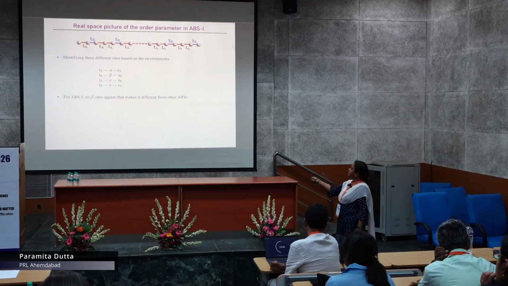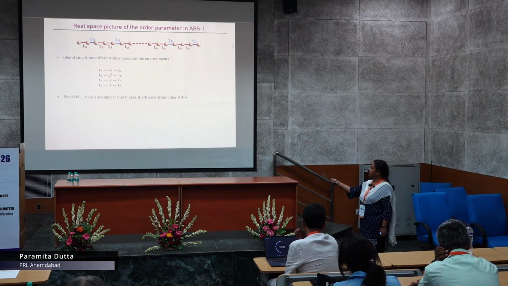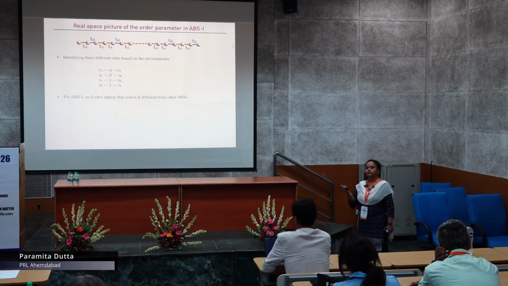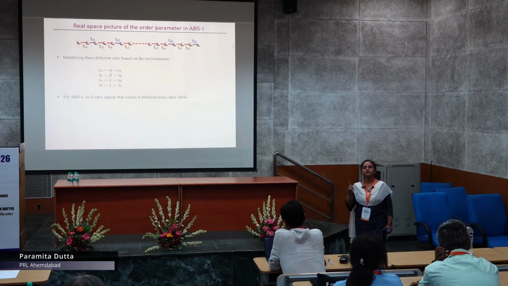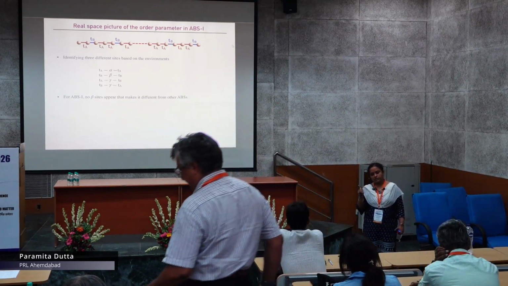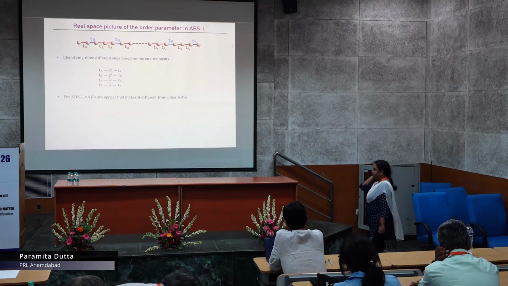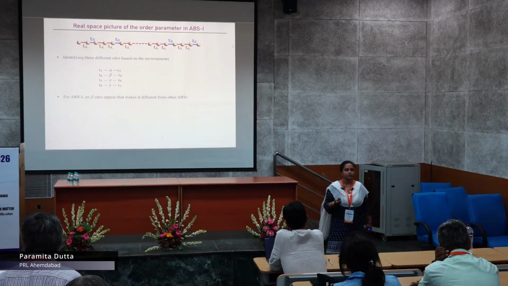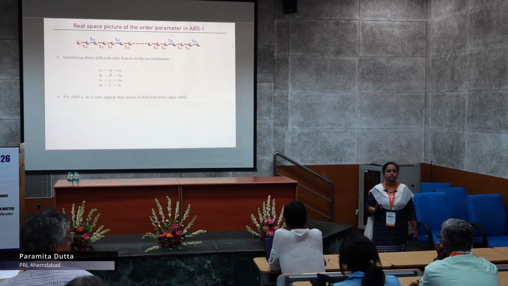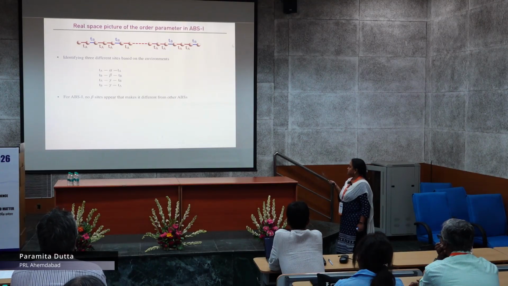I define the sites flanked by TA-TA as alpha, in between TB and TB we call beta, and the other two, TA-TB or TB-TA, we call gamma. So we have three different kinds of environments here. I have shown the two-branching phenomenon in the behavior of the order parameter for the Fibonacci chain. It seems like I have taken two different types of hoppings and that is giving me the two branches, which is actually not true. I will explain this in the upcoming slides.